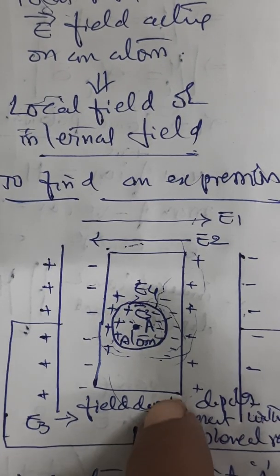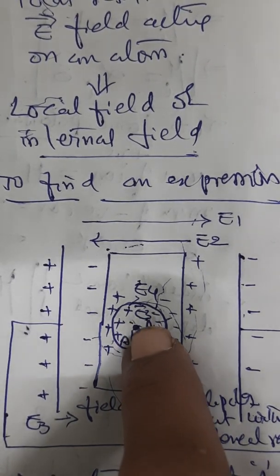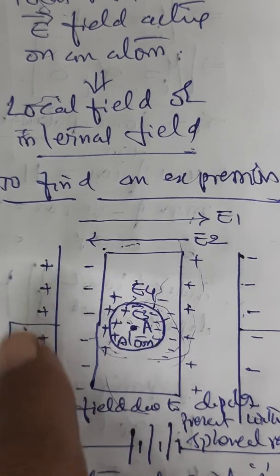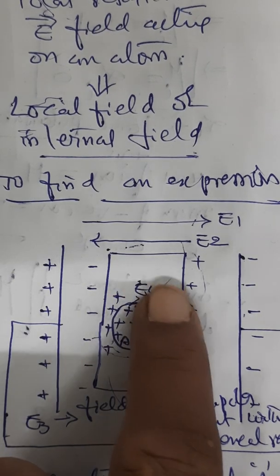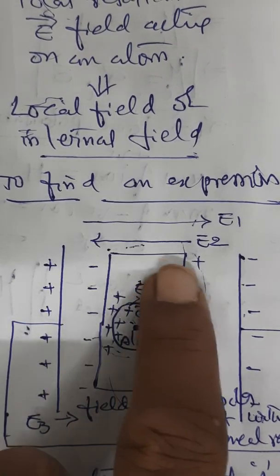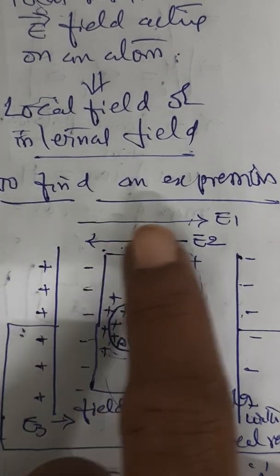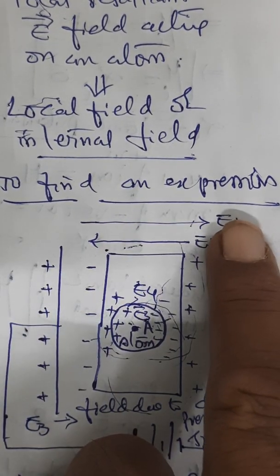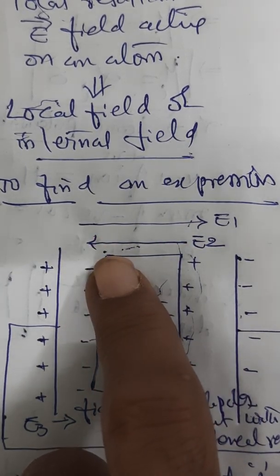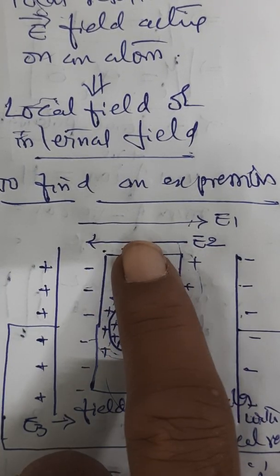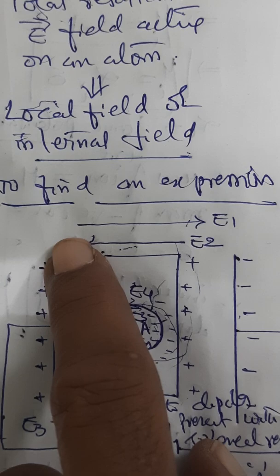You are taking a dielectric, and you are considering an atom at a point A inside the dielectric. This dielectric is kept between the charged plates. So we are imagining a spherical region with center A to cover the maximum part of the dielectric surface. Because of the charged plate capacitor, an electric field is created, that is E1. That is the electric field due to the charged plate capacitor, and because of the induced charges on the dielectric, an electric field E2 is created, acting in the opposite direction.